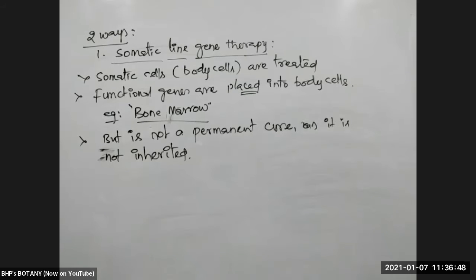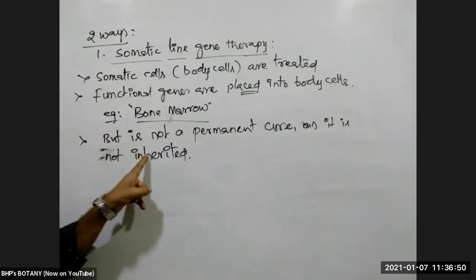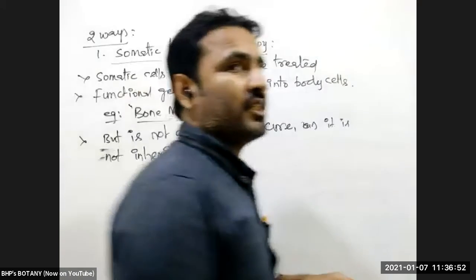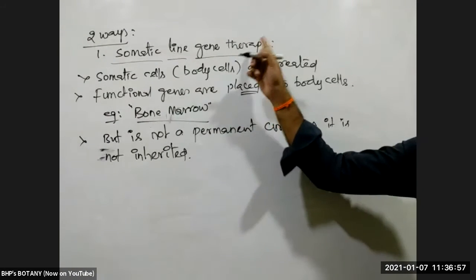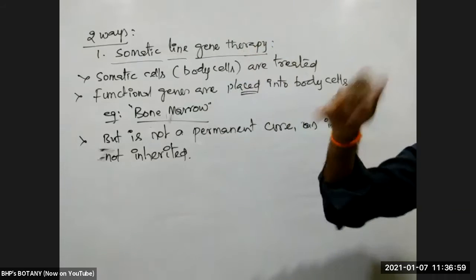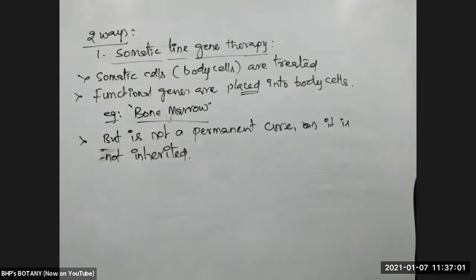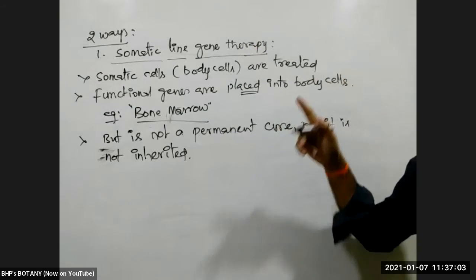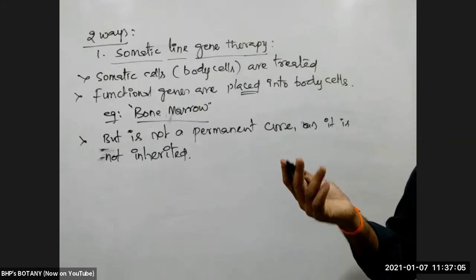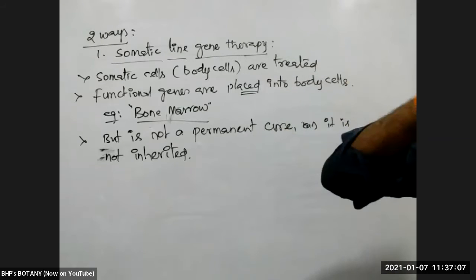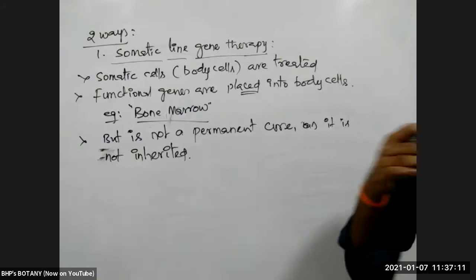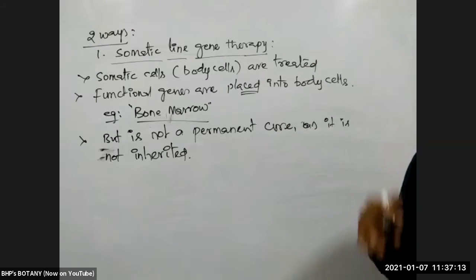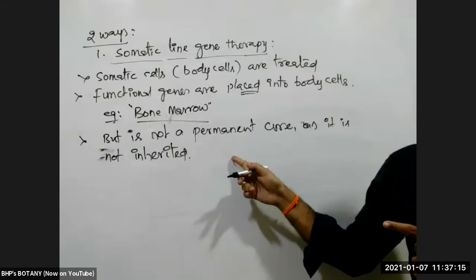Why? Because bone marrow cells, or body cells, are not involved in gamete formation. So during reproduction, the organism is treated with gene therapy and bone marrow is replaced. Problem solved in that person. When that person produces gametes for reproduction, those gametes have defective genes. Those defective genes will be transferred to the next generation. In the next generation, the problem will reappear.